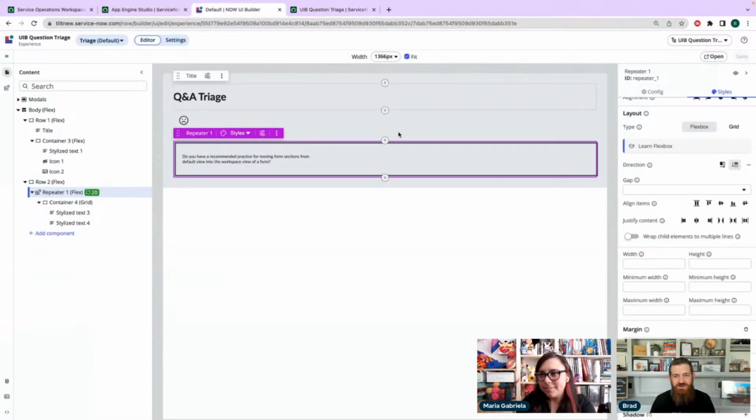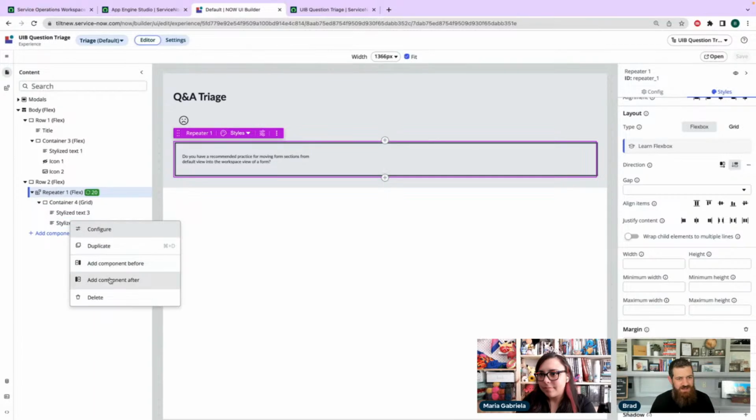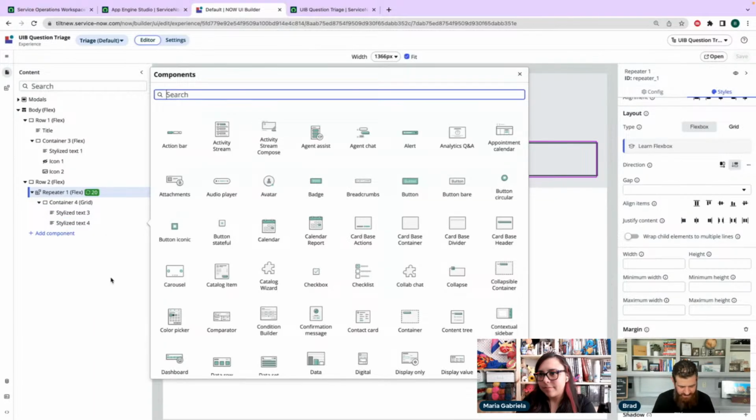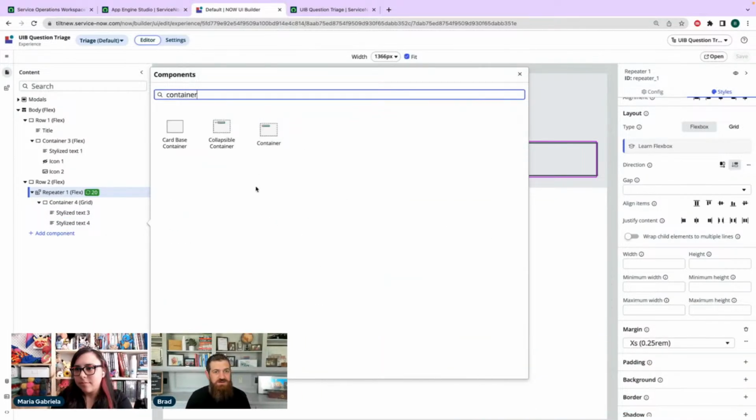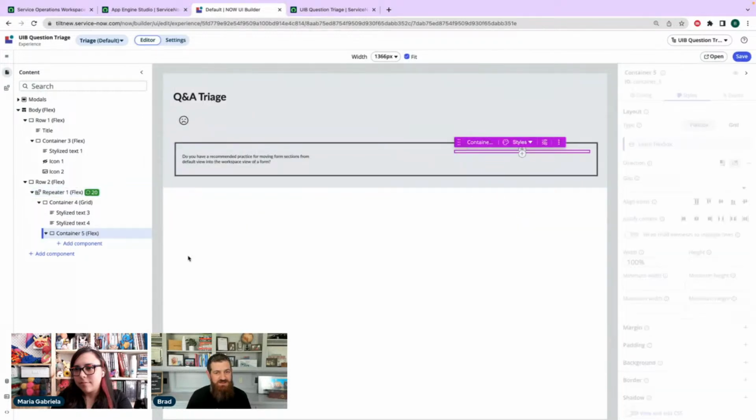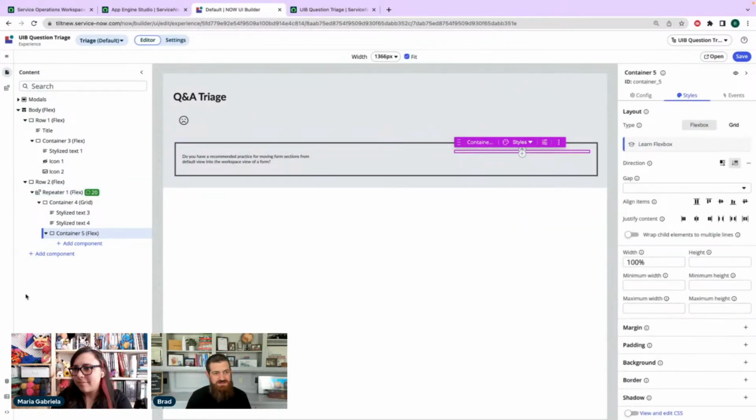And then on the far right, we're going to add some actions. That's what we want to do here. So we're going to add a component after. It's going to be a container that I spelled correctly. And then here's where we have some choices to make. So ultimately, we want to set the state. And so it's either going to be, what were our states here?